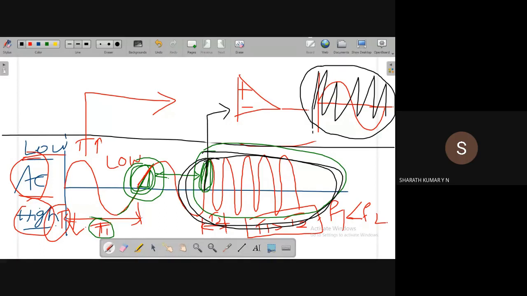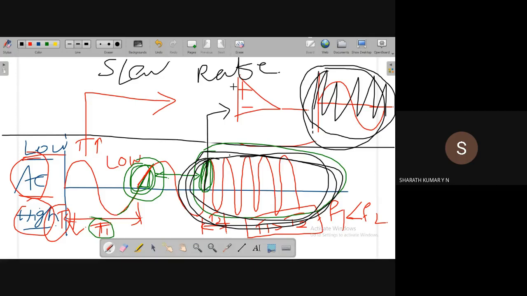If the input signal is changing at a very fast rate, that means the input signal frequency is very high. This characteristic of the rate of change of the output signal for a given rate of change of the input signal is called the slew rate.